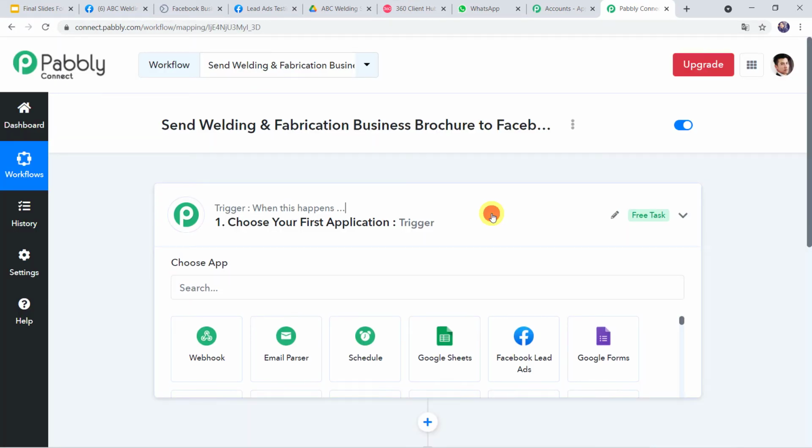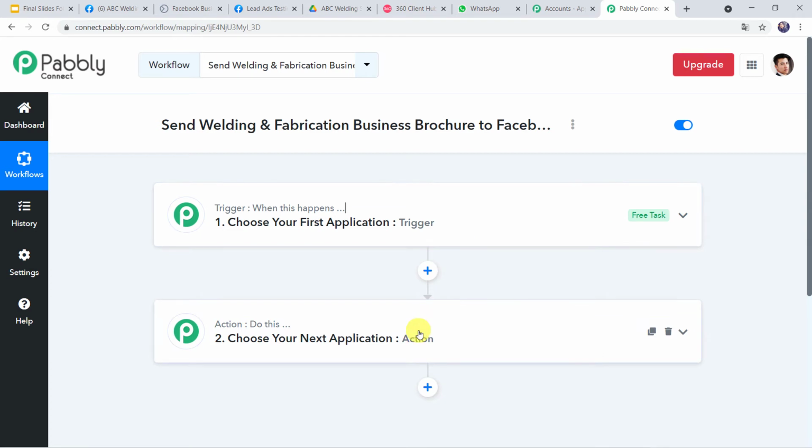Here we can see a trigger window and an action window. So you might be thinking, what is this trigger? What is this action? So let me tell you, Pabbly Connect works on the concept of trigger and action. Trigger means when this happens, action means do this. So in this use case, we want that whenever a Facebook lead ad form is filled, automatically your welding and fabrication business brochure should be sent on the WhatsApp number of the customer.